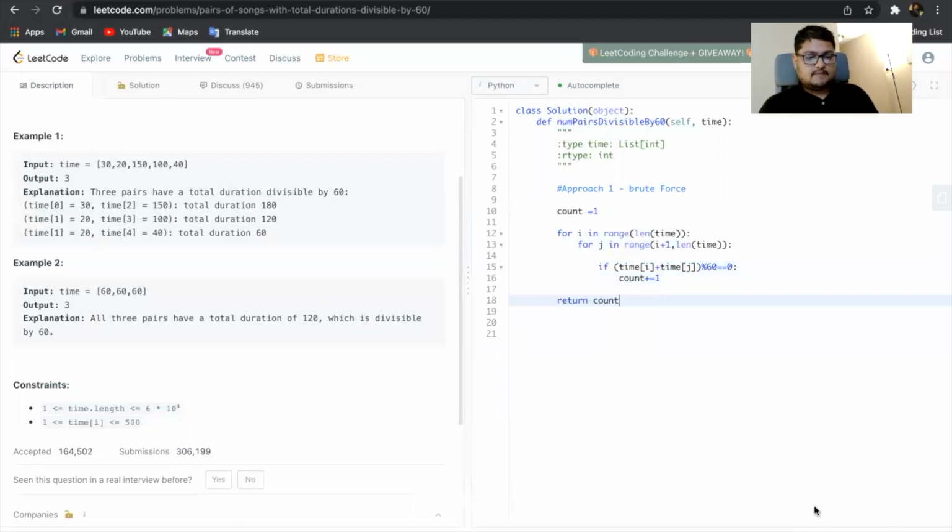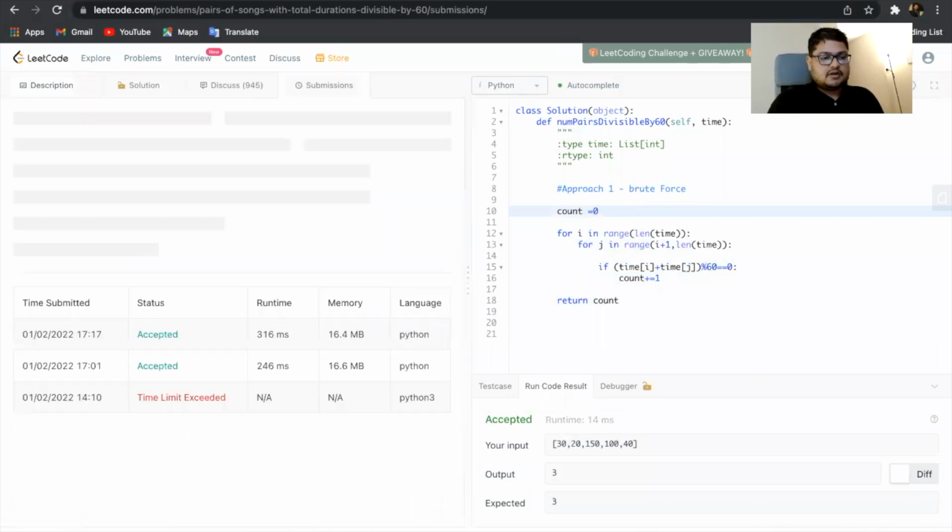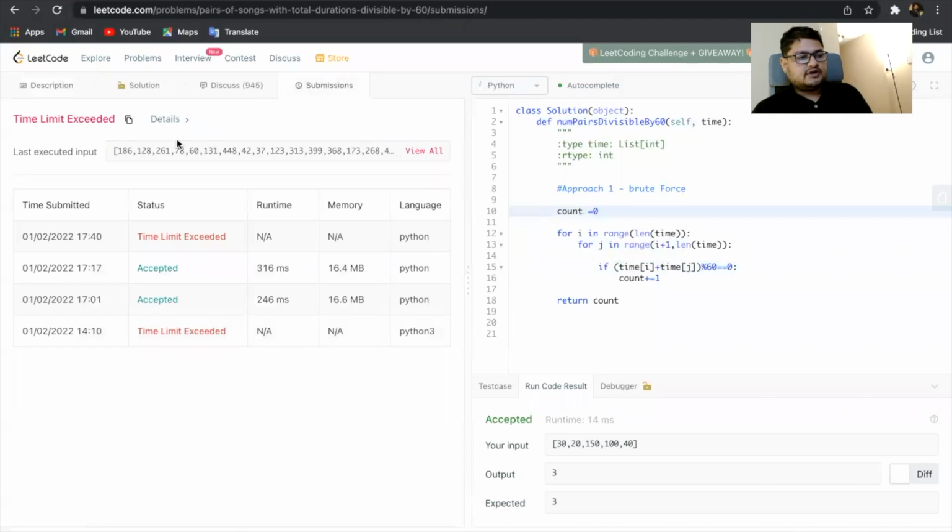Now let's run the code and see. Okay, so we're getting the wrong answer. We are getting the wrong answer because count has to be initialized to 0, not 1. My mistake. So now you can see that the solution is accepted, right? And if you try to submit the code, I think you should get time limit exceeded, because I've already run it, and because the time complexity is order of n square, it will be time limit exceeded. Yeah, we got that.